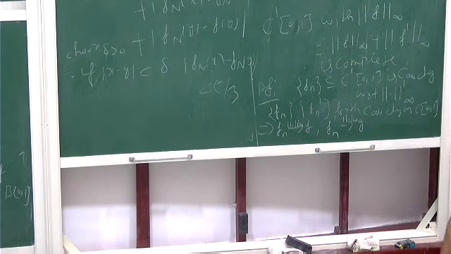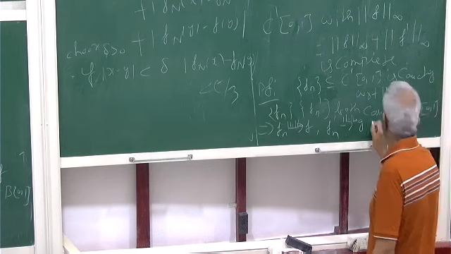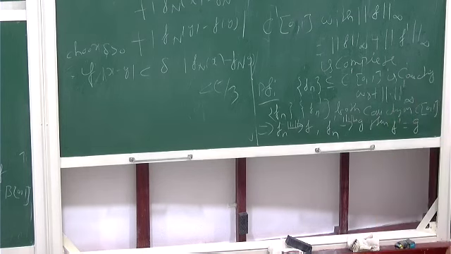Fn converges uniformly to F, Fn prime converges to some G uniformly. All we have to prove is that F is differentiable, and then Fn will converge in this norm. Once we prove that F prime is equal to G, it is done. Right? So can anyone give me the proof of this?